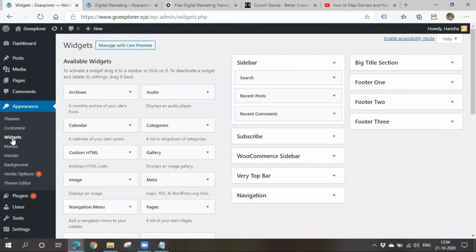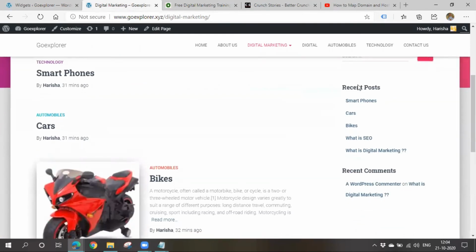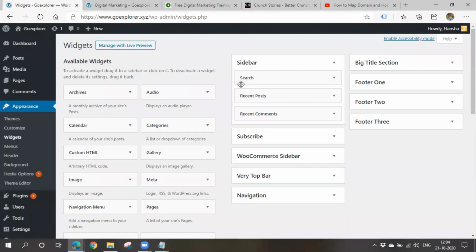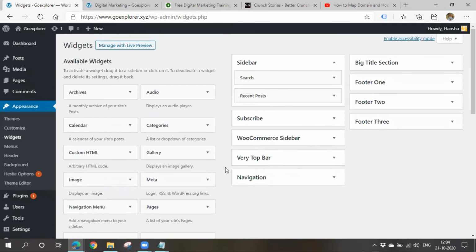Now see, already in the sidebar, we have three widgets. One is the search bar, which is also a widget. Recent posts is one widget, and recent comments is one widget. If you don't want something, simply click here and delete it. In this way, you can remove your unwanted widgets.